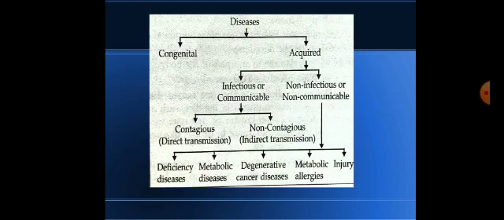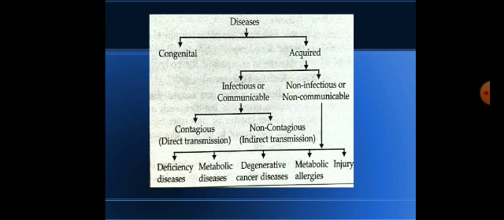Now, infectious diseases are also divided into two categories, contagious and non-contagious. In the bracket it is written, under contagious, direct transmission. Direct transmission means pathogens are transmitted from an infected person to a healthy person directly without any intermediate agent. Directly means direct contact. It can be direct contact, droplet infection, contact with soil or any surface, or an animal bite. All these come under contagious, direct transmission.